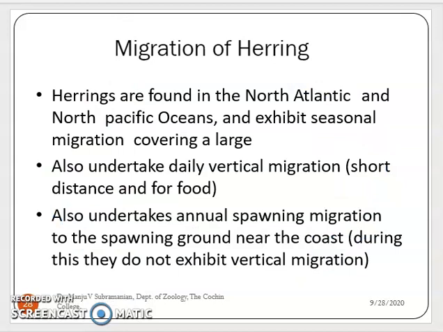Migration of herring. The herrings are a good example for the Oceanodromous migration. They are seen in the North Atlantic and the North Pacific Ocean. They exhibit seasonal migration, covering a large area, and also undertake daily vertical migration. Vertical migration means a short distance migration for food, an up and down migration to the top layer and to the bottom layer of the ocean. And they also undergo annual migration to the spawning ground near the coast. So they also exhibit spawning migration.